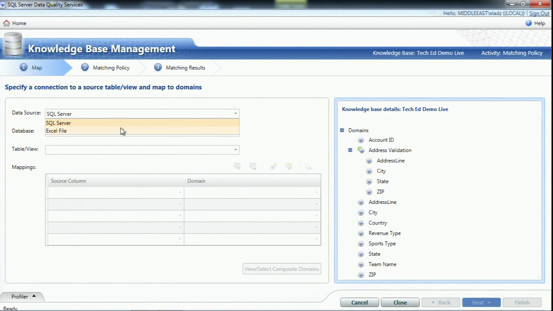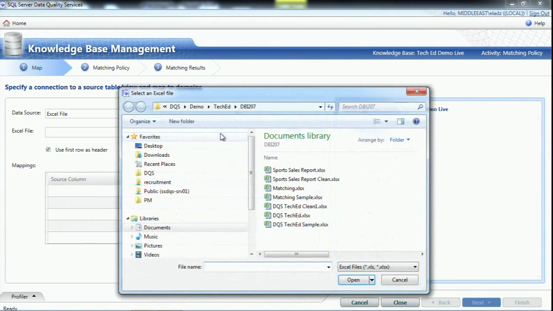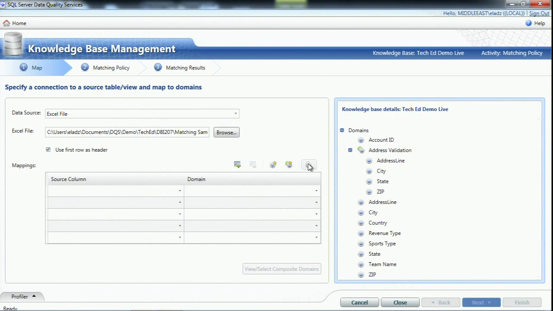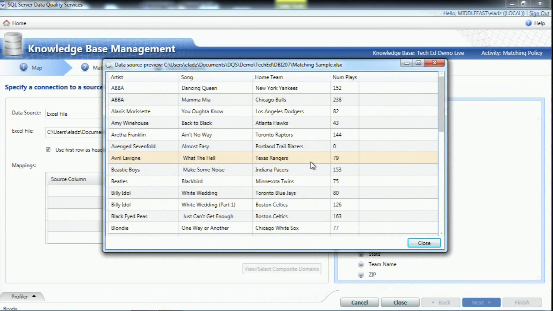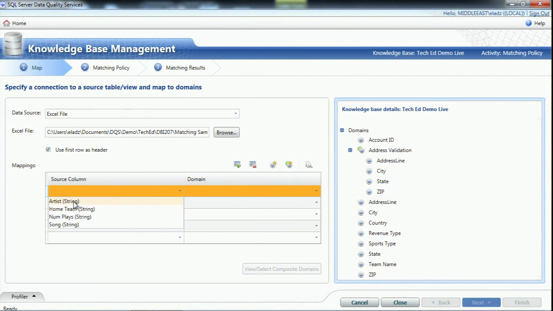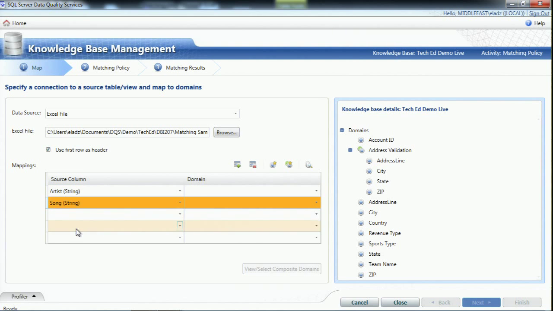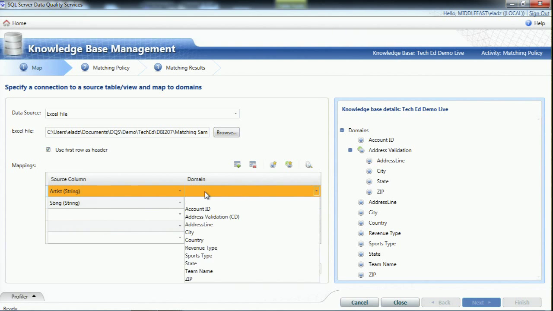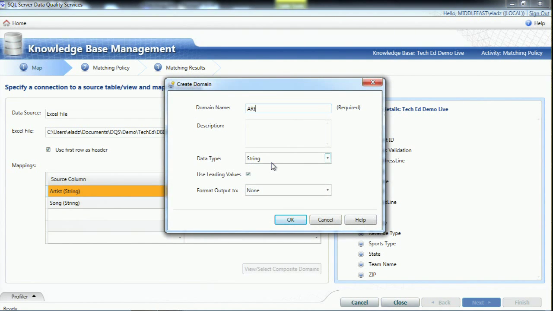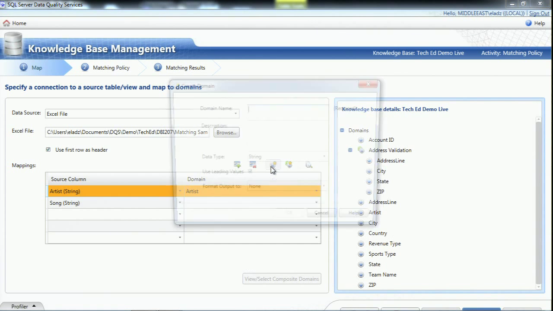So I'm going to take an Excel file, a small file called matching sample that contains a short list of artist, song, home team plays, the same format of the file that I've seen earlier, only a bit smaller. And I'm going to map the artist and the song to the domains. But I don't have any domains because I've never dealt with songs until this moment. So I'm going to create them on the fly. There's artist, and I will create song.